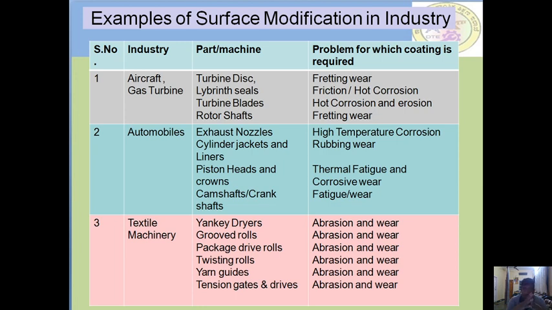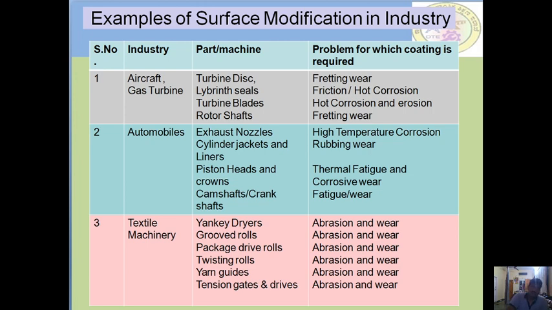Examples of surface modification in industries. This is taken from the internet. This is what I have listed: the types of industries that use surface modification. Aircraft and gas turbine: the turbine disc, labyrinth seals, turbine blades, and rotor shafts are